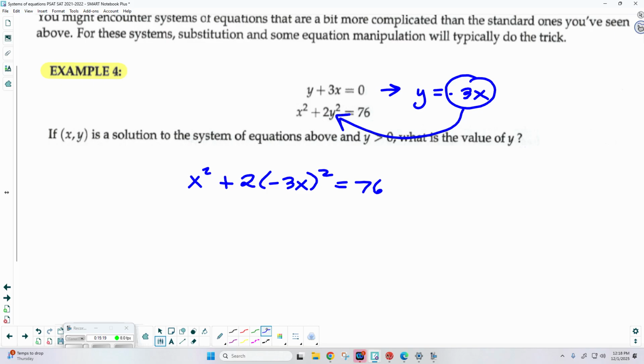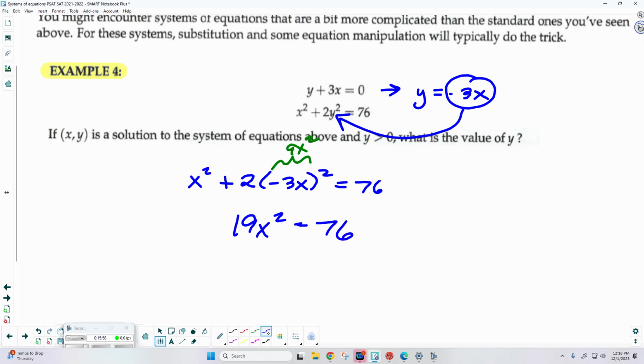Okay. So by substitution, I've got an equation in the same variable, and I can go ahead and solve for it. So what is the quantity negative 3x squared going to give? Okay, 9x squared. So this right here is going to be a 9x squared. So times 2 would be an 18x squared. So it looks like I'm getting 19x squared total. Is everybody okay? Does anybody need me to show the steps, or are we okay with that? Anybody want me to write it out? Yeah. Okay. 19x squared is equal to 76.